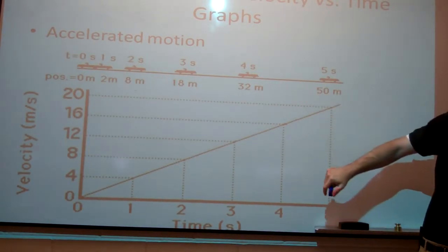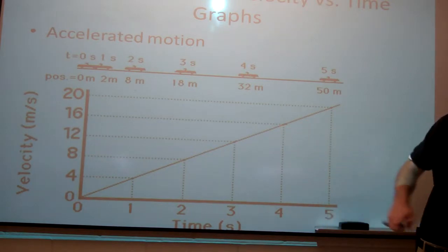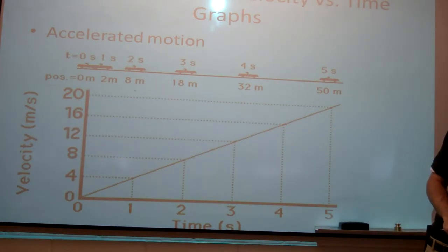So now we have accelerated motion. What's the slope of this line? 4. So the acceleration of the car is 4. Does that make sense to everybody?